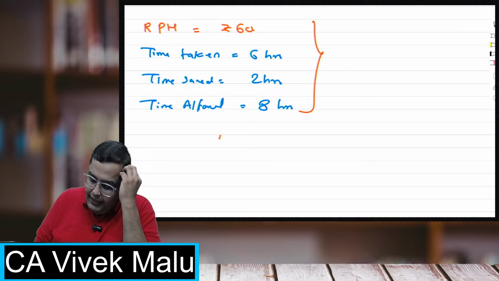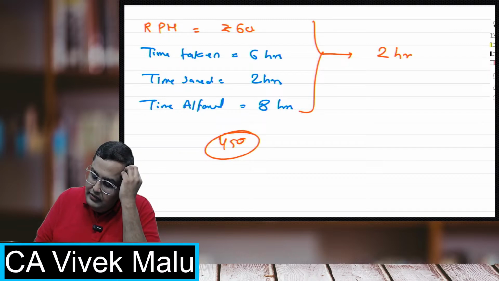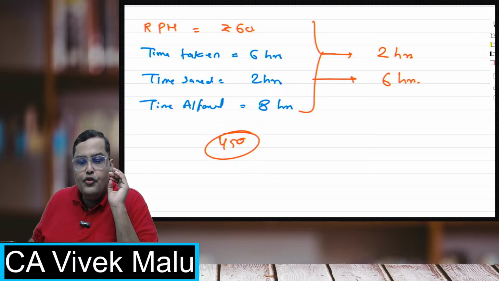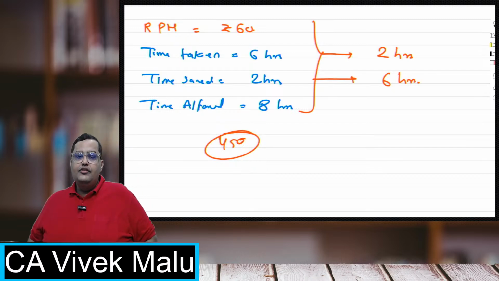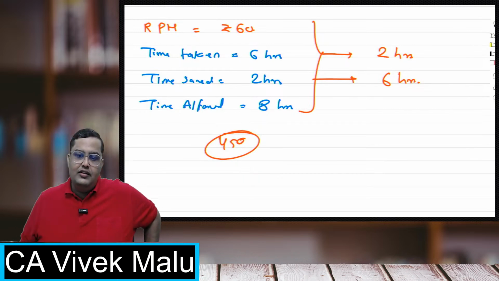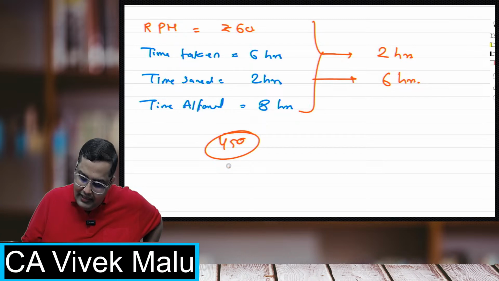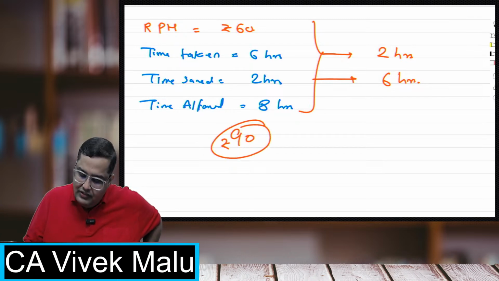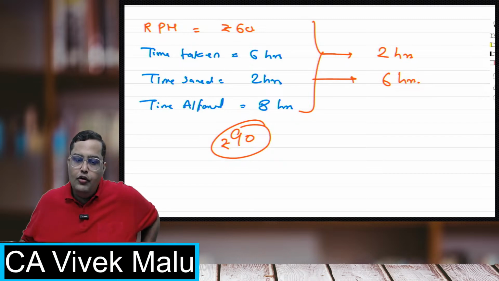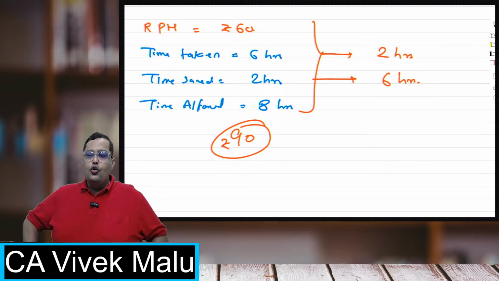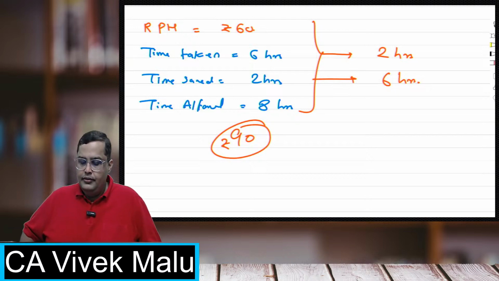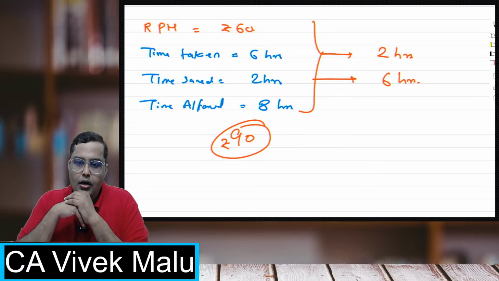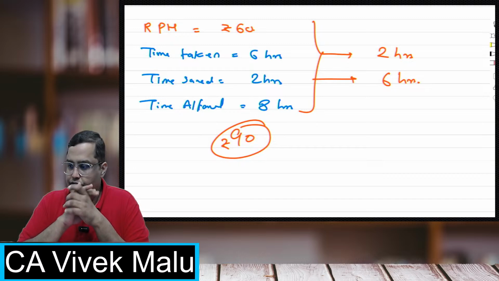What if we calculated and got the answer 450 rupees? What if the time taken is 2 hours and the time saved is 6 hours? What will happen? Calculate with the help of the Rowan system. Earlier we got the bonus as 90 rupees under the Rowan system. Now what will be the bonus? Come on, calculate. Under the Rowan scheme, what will be the new bonus?